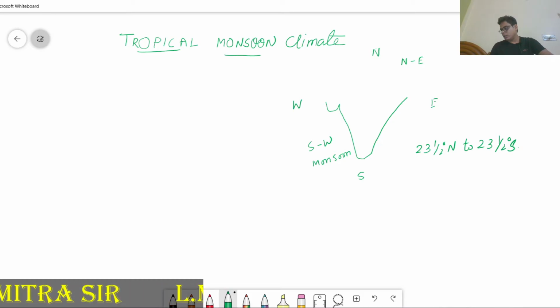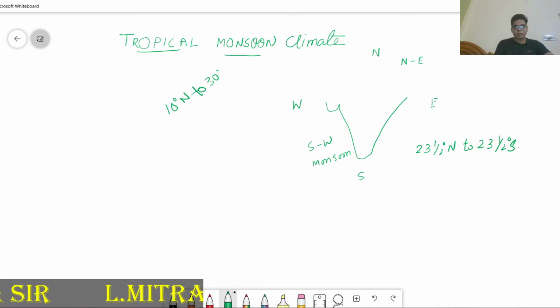The location is near about 10 degree north to 30 degree north. This area is widely known as the tropical monsoon climate.